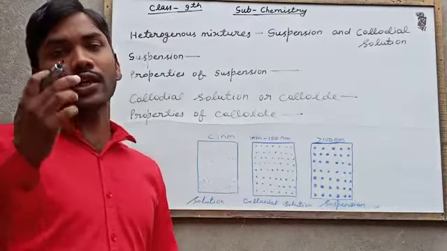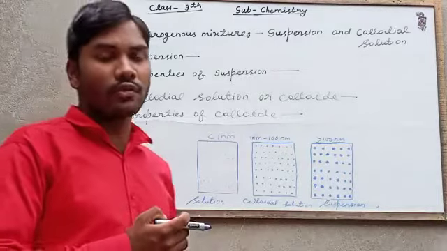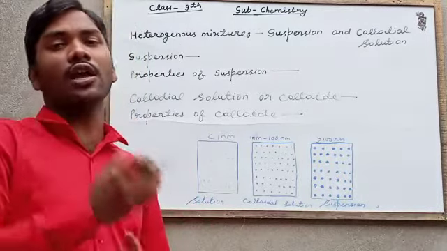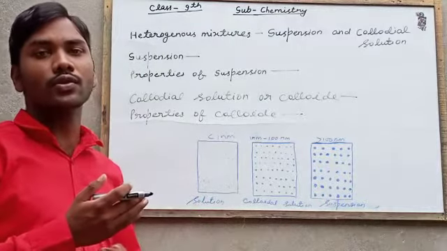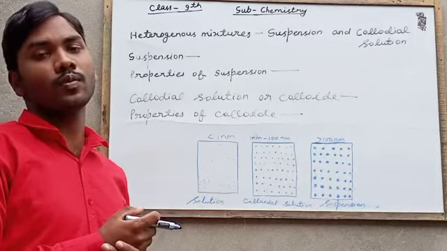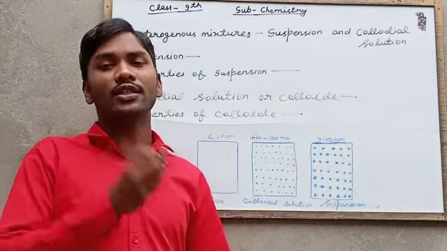Suspension is a heterogeneous mixture in which the undissolved solute particles are suspended throughout the bulk of the medium. This means the solute will be undissolved.